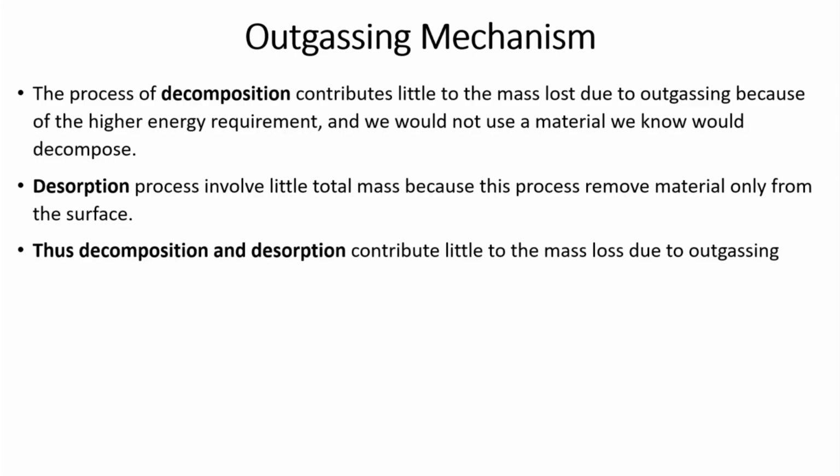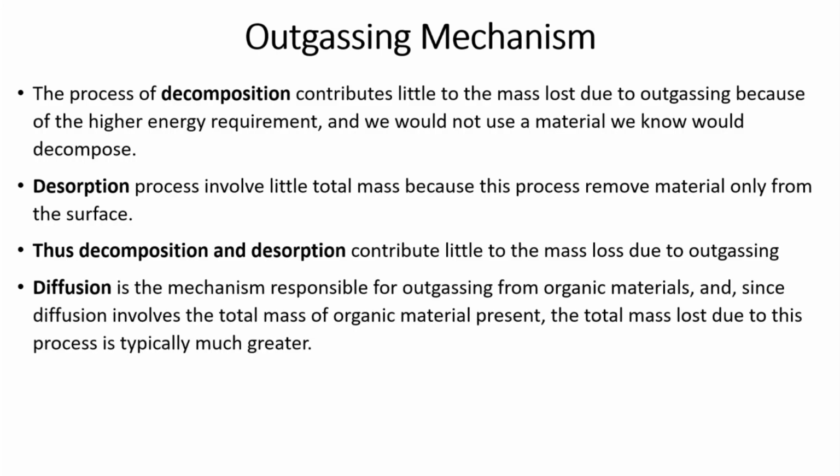Thus, decomposition and desorption contribute very little to the mass loss due to outgassing. So, the diffusion mechanism is the only mechanism responsible for the outgassing from organic materials, and since diffusion involves the total mass of the organic material present throughout the material, the total mass due to this process is typically much greater.